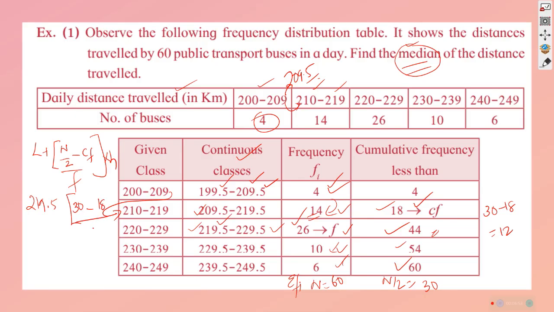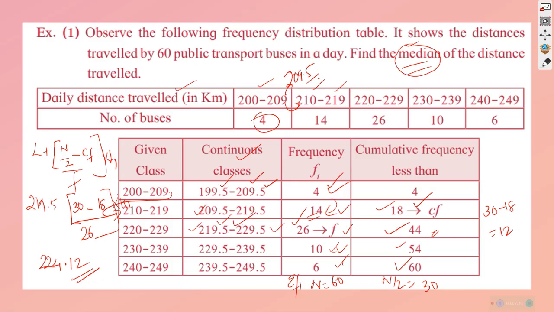And we also have the frequency of the median class, which is equal to 26 in this case, and thereby we can close the bracket, and what is remaining is the class interval, 10. If you solve this, you will get the answer, and the answer when calculated happens to be 224.12, which is the value of the median, and it will surely come in the median class.